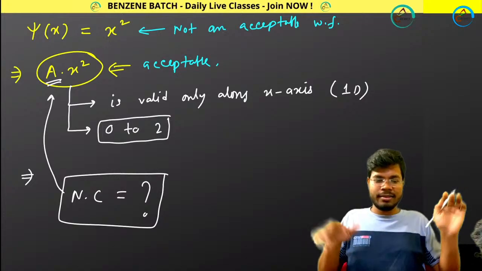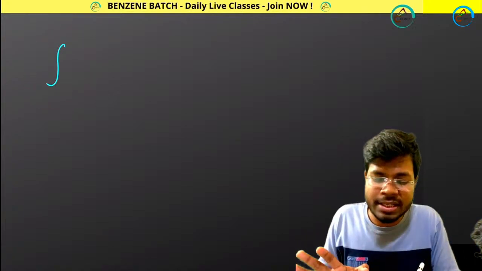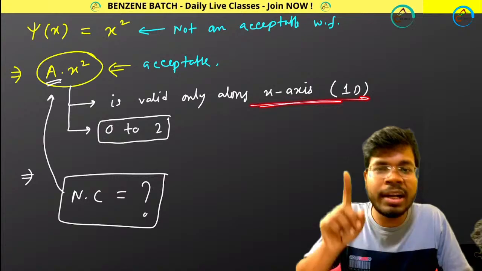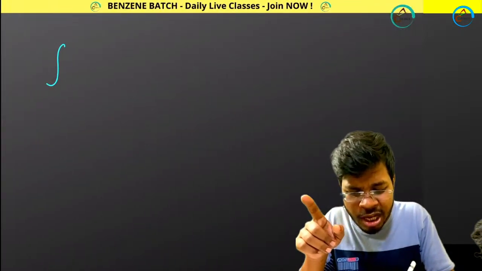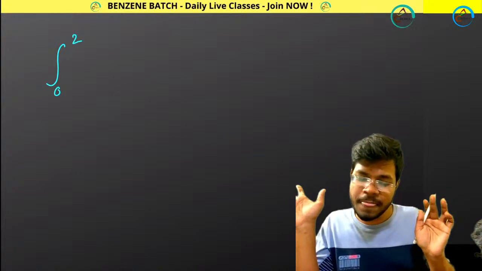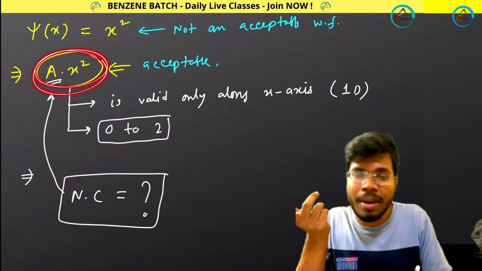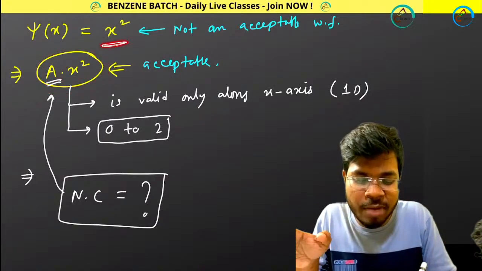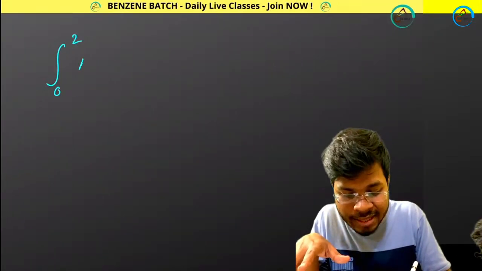It's quite simple. How can I do that? I am considering it is all space. Now guys, initially I told you what is all space. Now I have given you the space. Space is only one dimensional space. Then the range I have given to you, 0 to 2. So in the integration I will be putting 0 to 2, definitely. Then what is the normalized function? It is ax square. You cannot put x square because it is not normalized. So ax square is the normalized function, so I am putting ax square.